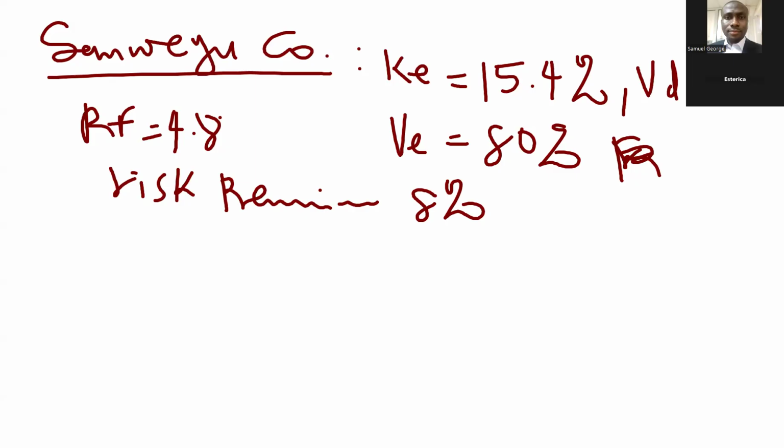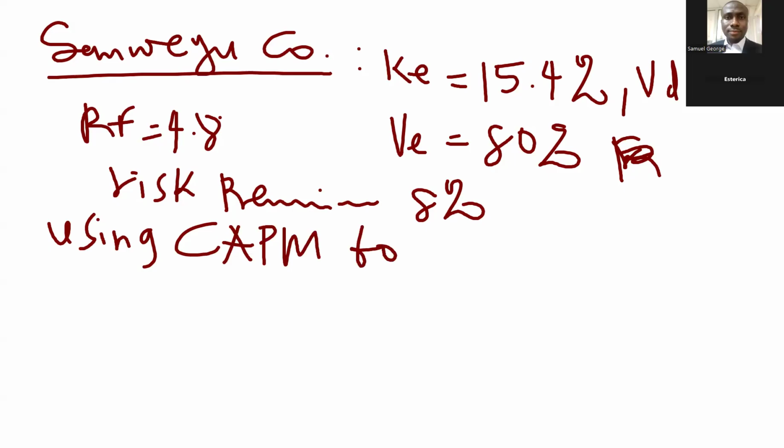So what we have here, we can use CAPM to estimate the beta for Sanwo-Olu Co. Look at it, what's the CAPM? Because of the information we have. Now, using CAPM to estimate beta equity. So what is the CAPM formula?